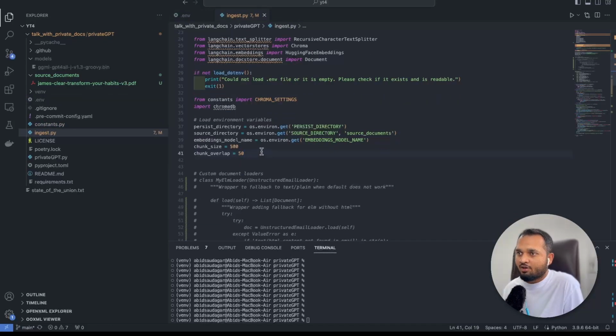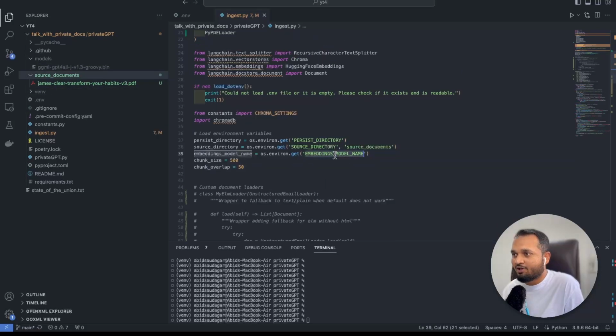Now here we are loading all the environment variables. So this is the persist directory, source documents, embedding model. Source documents is a folder name. Everything inside it, all the PDFs, all the CSVs, everything will get converted into an embedding, and it will take all these documents from this folder. So this is the name of that folder.